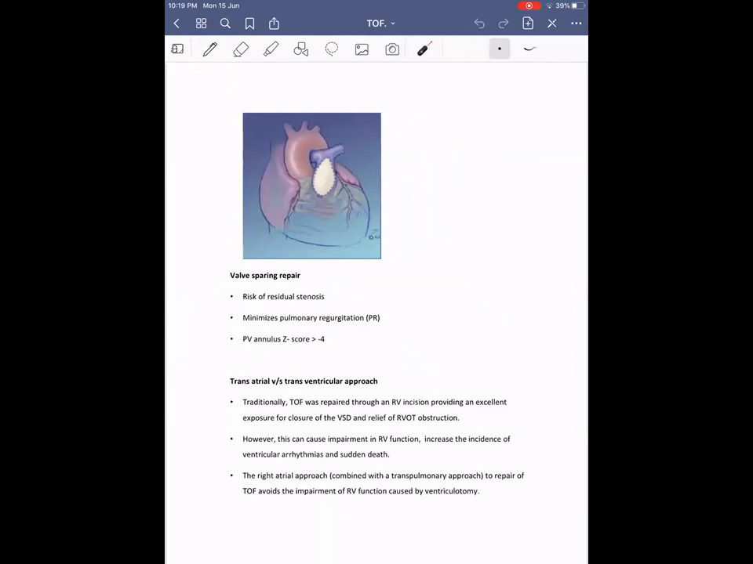Coming on to transatrial versus transventricular approach. Initially, when TOF repair started, it used to be a transventricular approach.